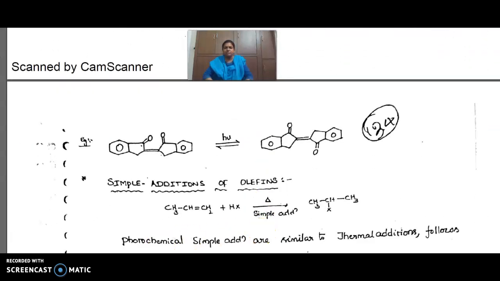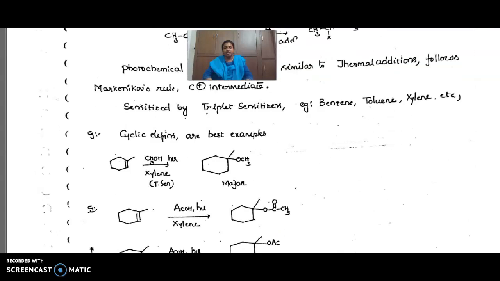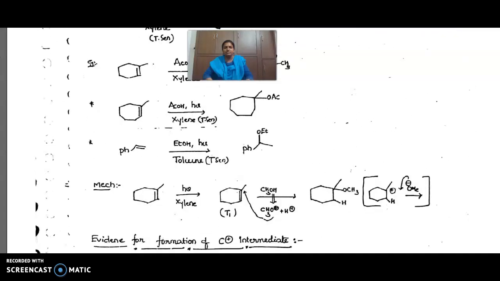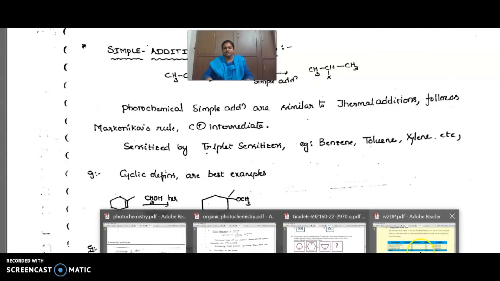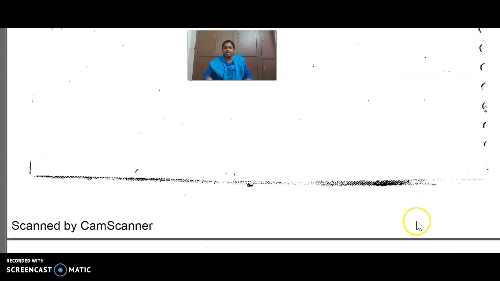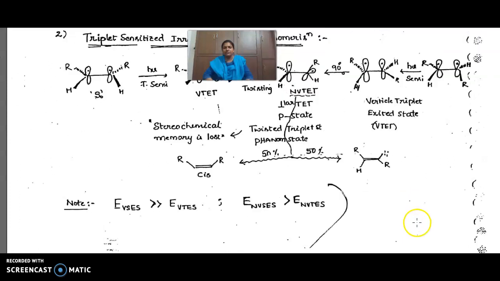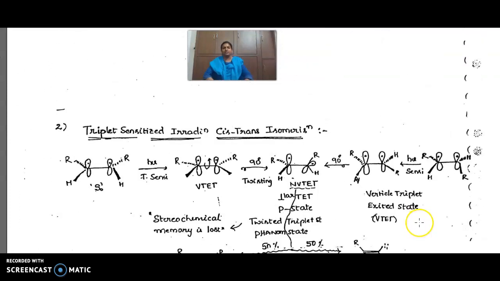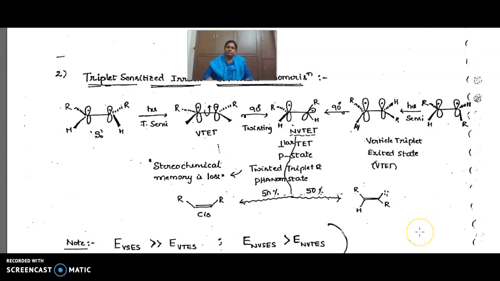Some examples are simple addition reactions. This is about cis-trans isomerism in olefins. The cis will convert to the trans in the presence of light, whether under direct irradiation or by using a triplet sensitizer. This is about cis-trans isomerism. Thank you.